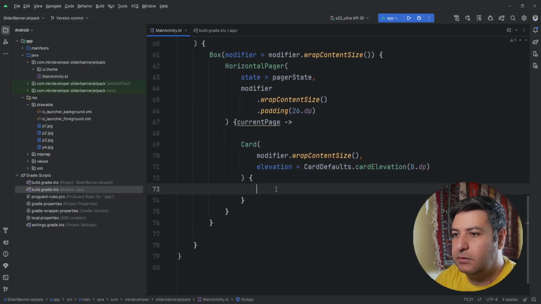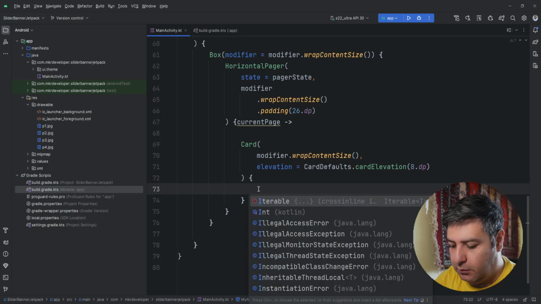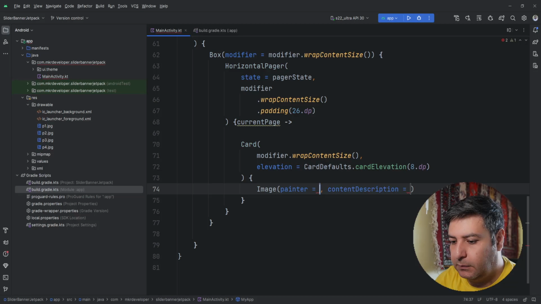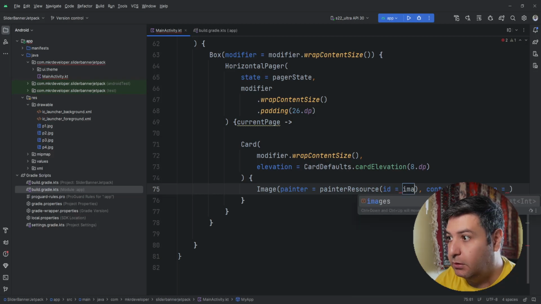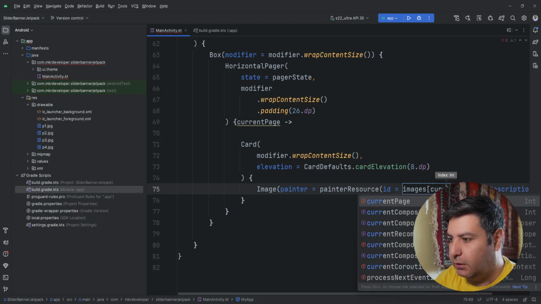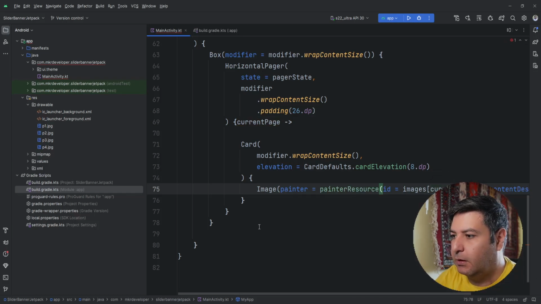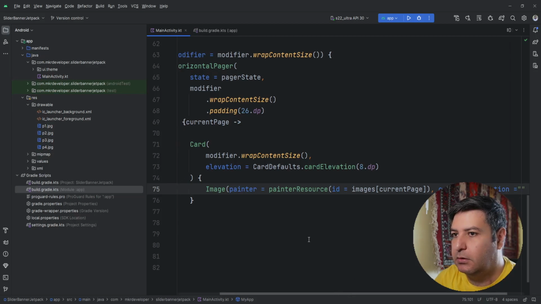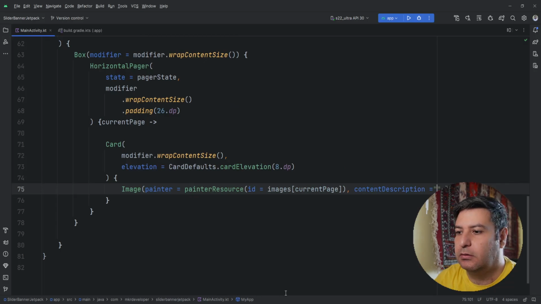Okay, and inside of this I'm going to use image as the painter. We need a painter resource. As the ID, I'm going to pass images and current page. And for the content description, I'm going to pass null. I think that's okay for this part.